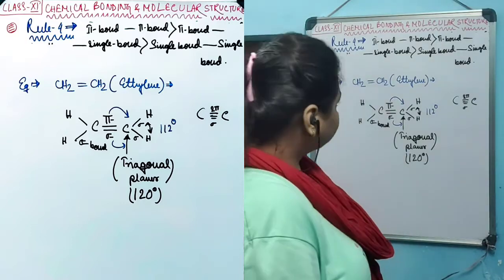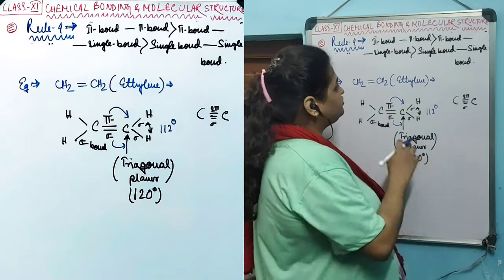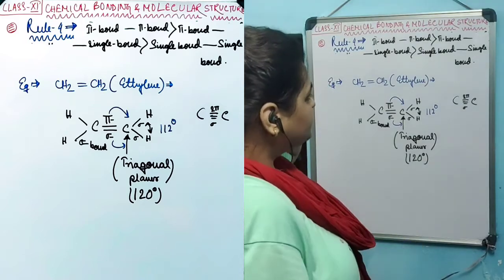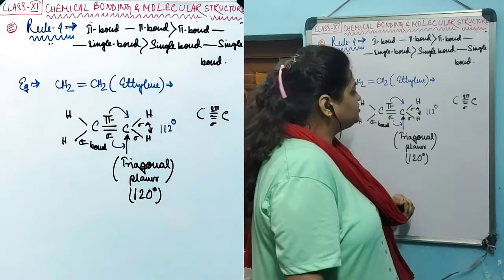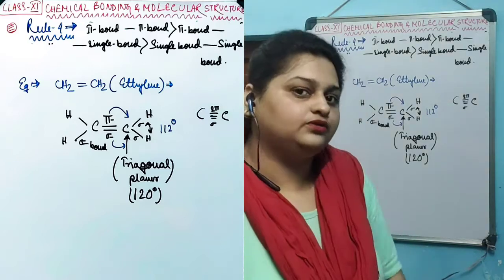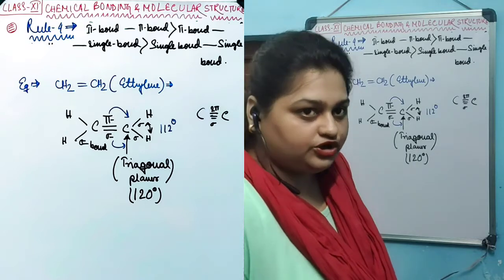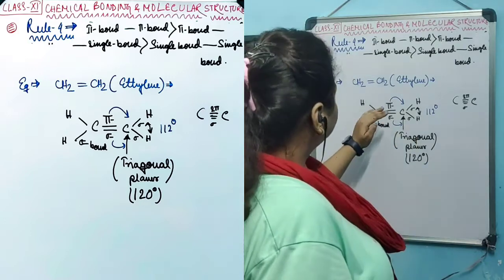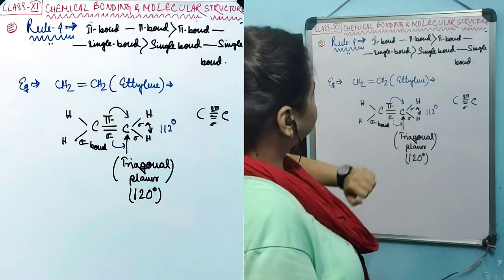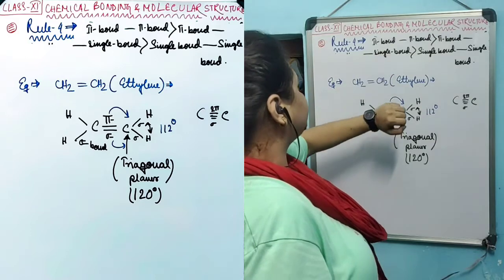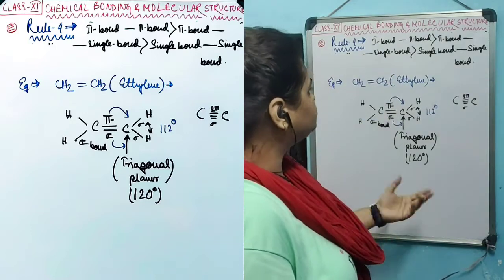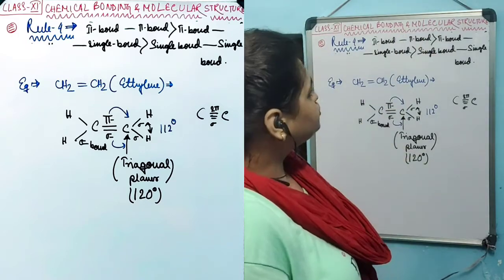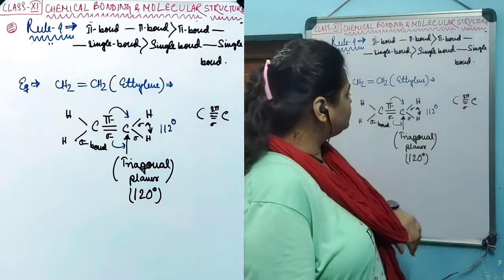This is the fourth rule for VSEPR theory, in which if there is a pi bond in the molecule, the pi bond repulsion will distort the normal regular geometrical shape of the molecule by decreasing the bond angle. This results in the order: pi bond repulsion is much more compared to pi bond-single bond repulsion, which is much more compared to single bond repulsion.